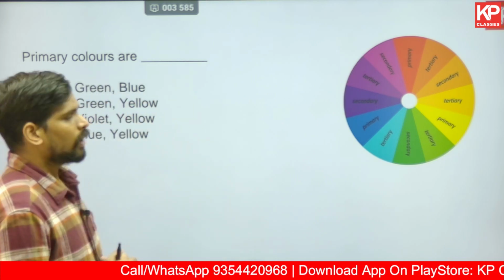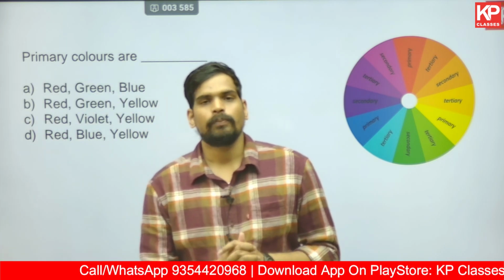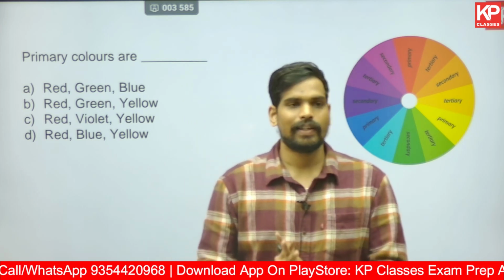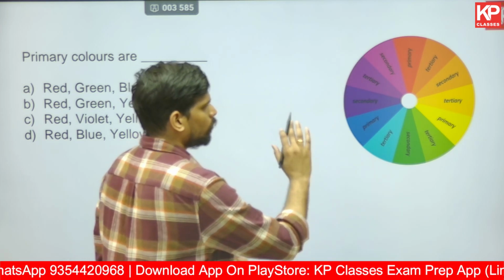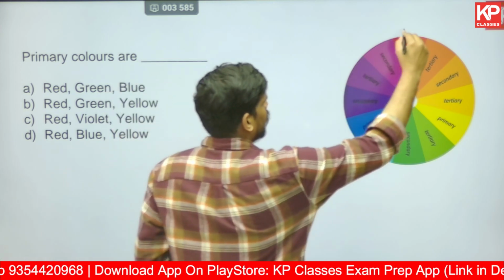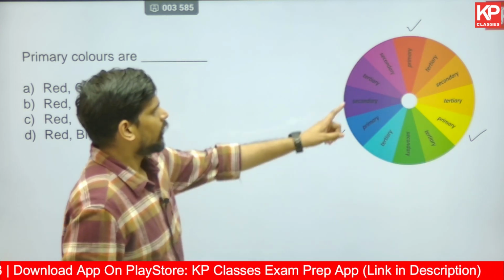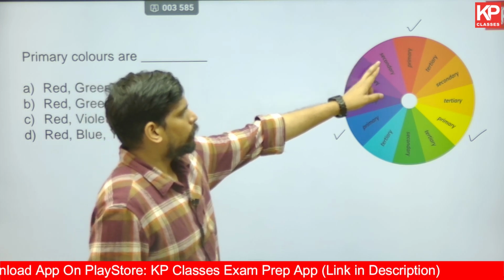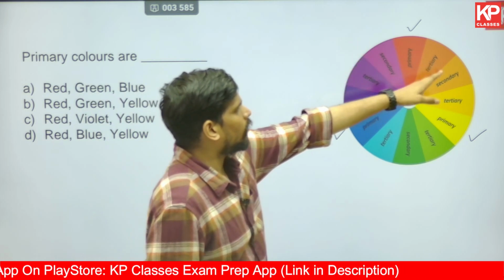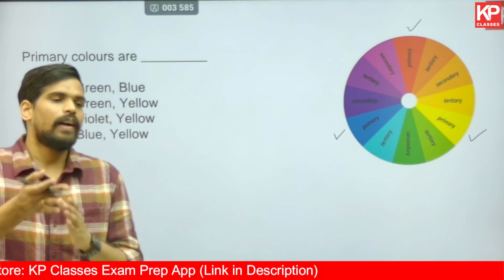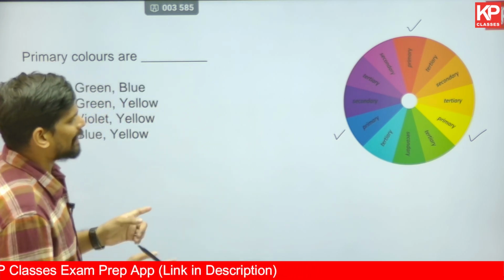The next one, a very simple question based on the color wheel. What are the primary colors? Primary colors of a color wheel are simply red, blue and yellow. You can see that in this picture. Red, blue and yellow are called primary colors. Secondary colors are basically purple, or you can also call it violet, orange and then green. These are the secondary colors. Then you have tertiary colors between a primary and a secondary.